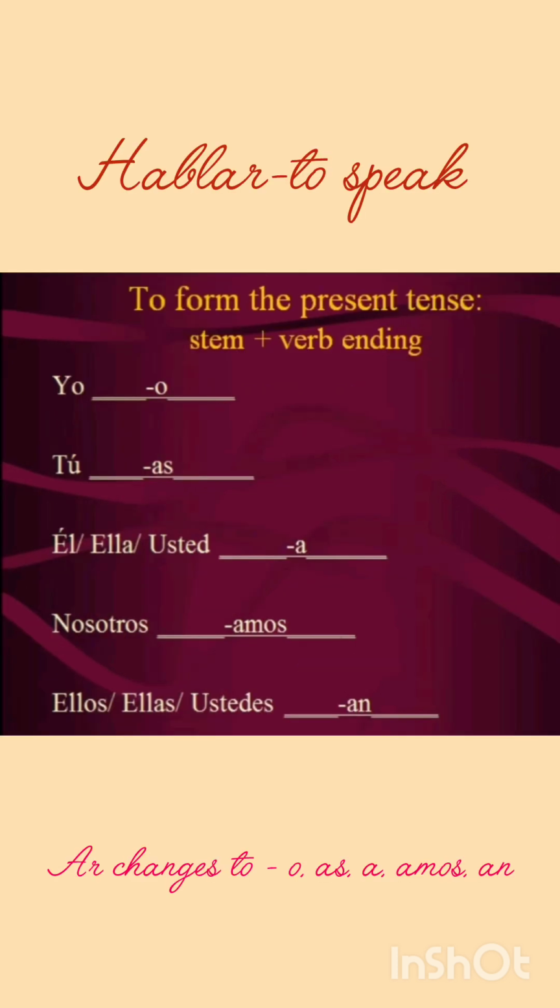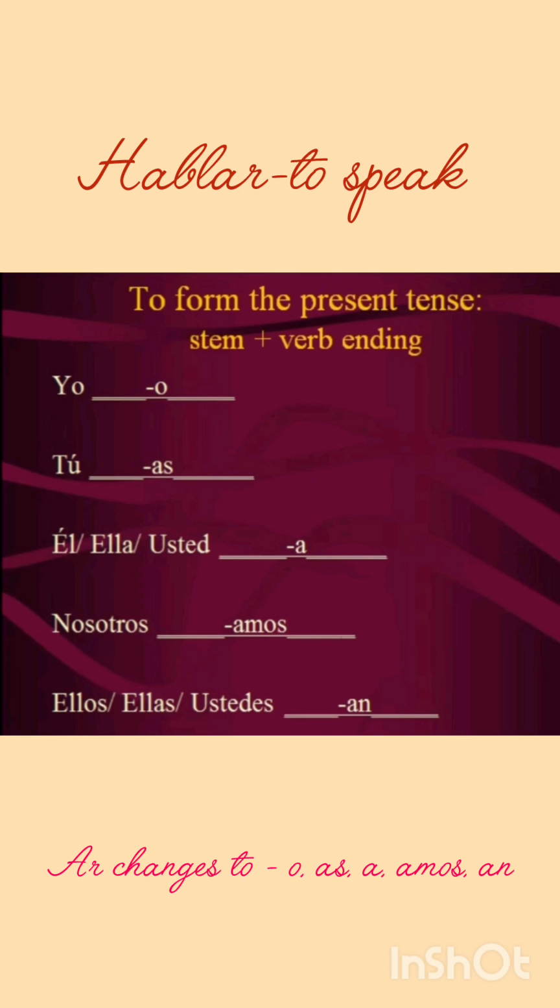Step 2, what we have to do is change the AR form. Say for example, you're saying I speak. It's yo hablo. Next is you speak, tú hablas, él habla. Él habla is he speaks. Ella habla is she speaks.